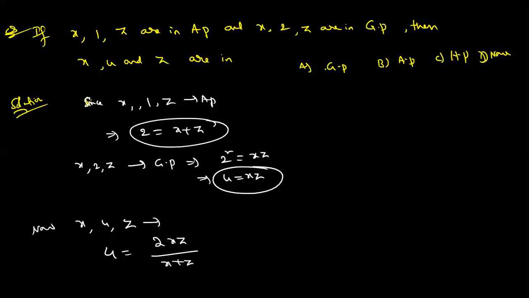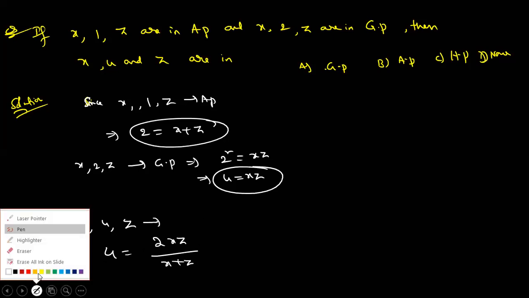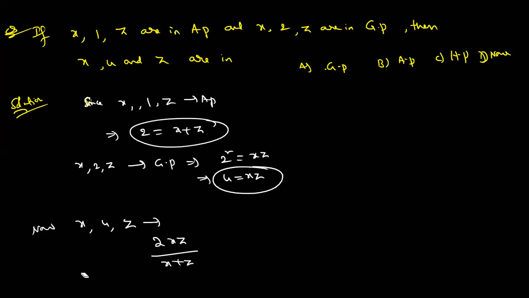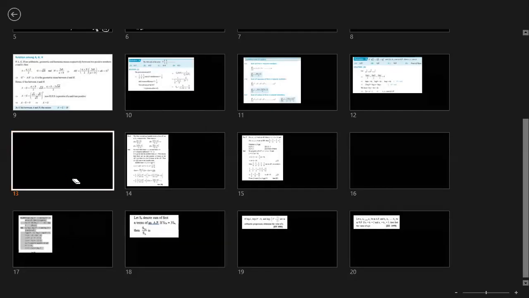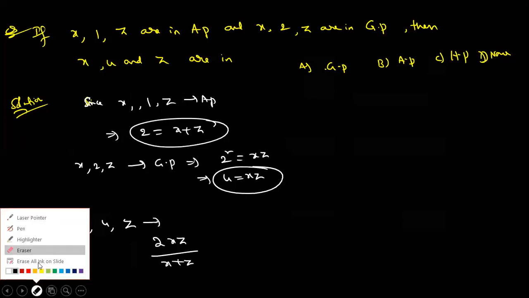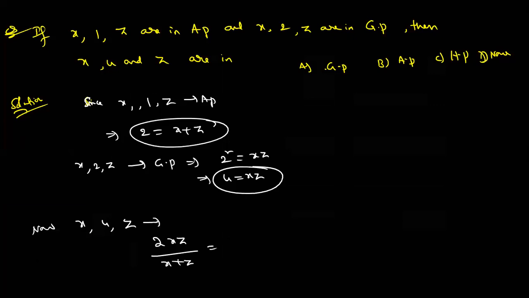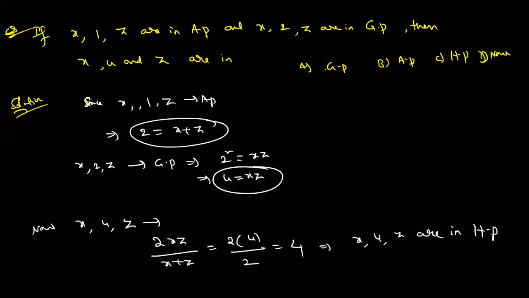Now this, 4 is equal to 2xz by x plus z, I can write. See carefully. Verify. 2 into xz is how much? 4 by x plus z, 2. So the answer is how much coming for? And what you can say? x, 4, z are in HP. So the same question is linked up with AP, GP, HP.